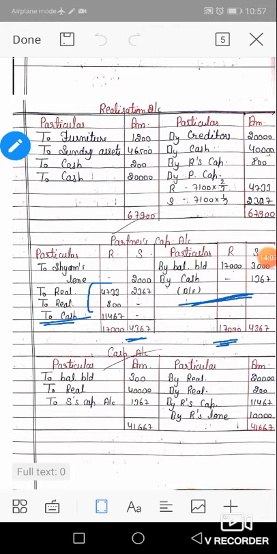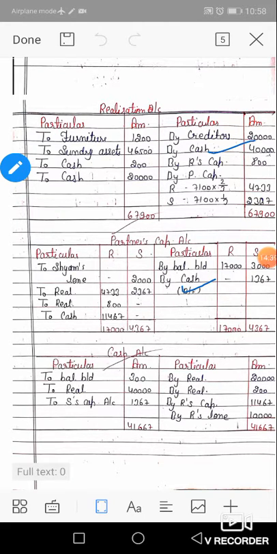Okay, now come to the next, the cash account of the firm. First of all, the opening balance of the cash account. The opening balance of cash account is to balance BD, and this balance BD is transferred from the balance sheet, 300 to balance BD from the balance sheet. Now next, we know that there are only two by cash entries.